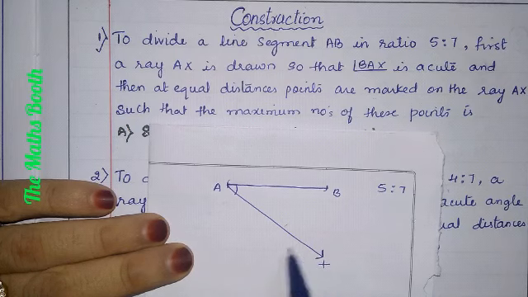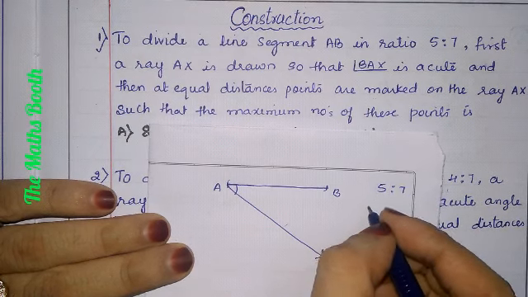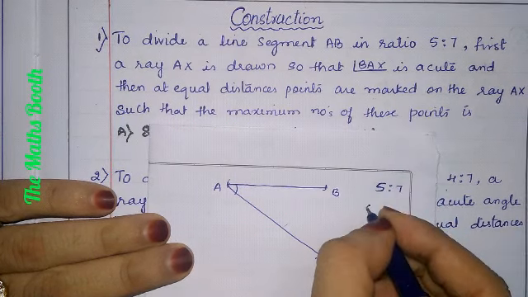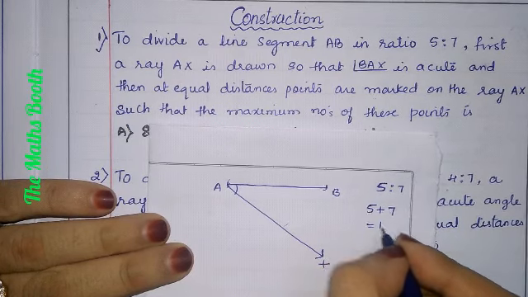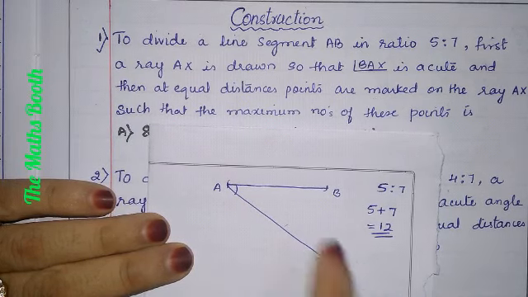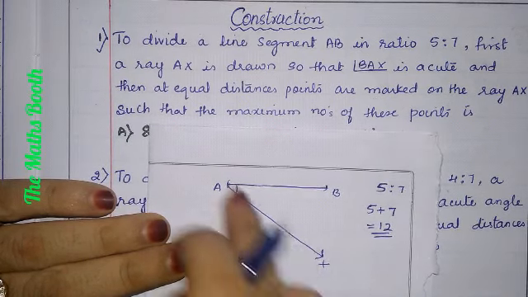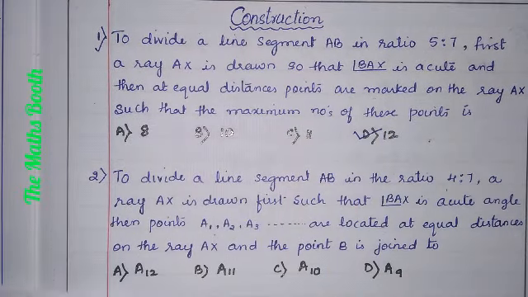How will we mark the points on this ray? We will add the ratio 5 plus 7. 5 plus 7 is nothing but 12. So 12 points we will mark on this ray AX. So the correct answer is D, 12.